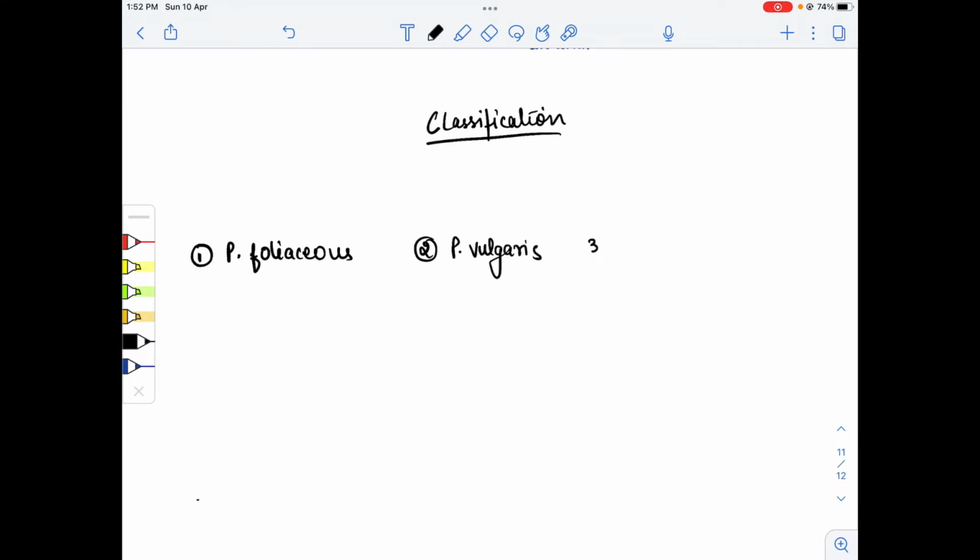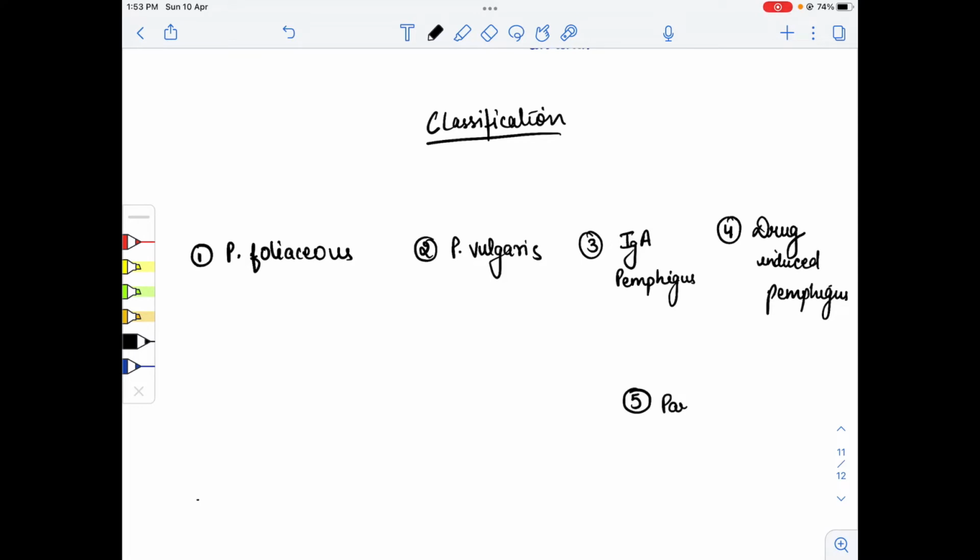The third one is IgA, immunoglobulin A, pemphigus. The fourth one is drug-induced pemphigus. And the fifth one is paraneoplastic pemphigus.